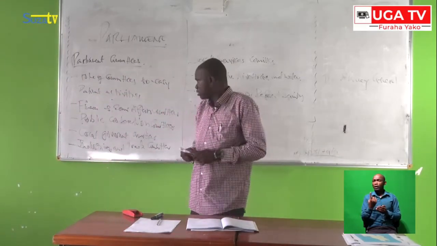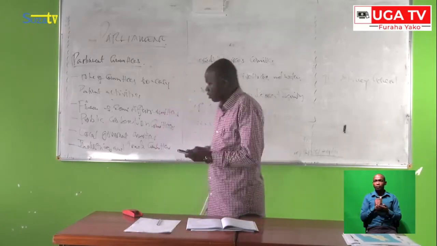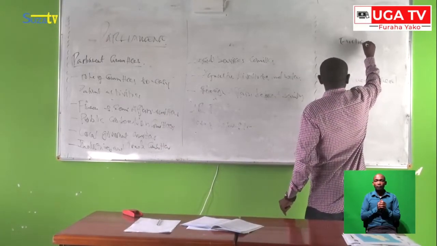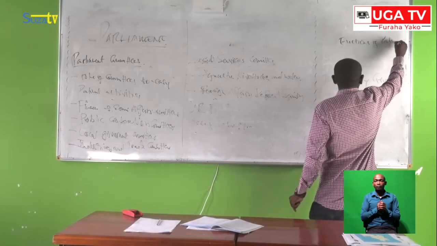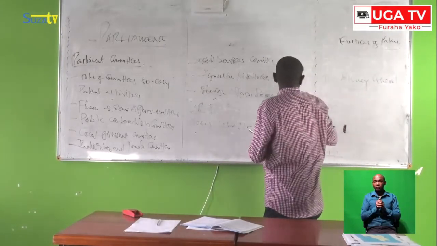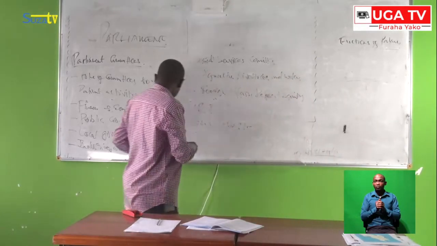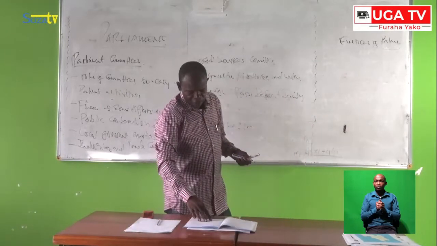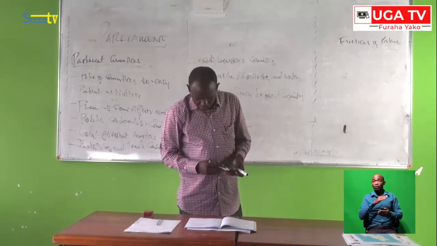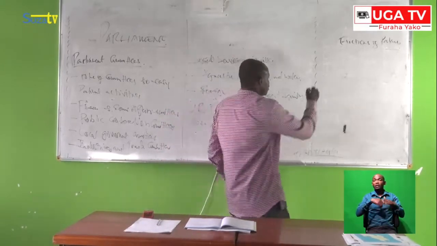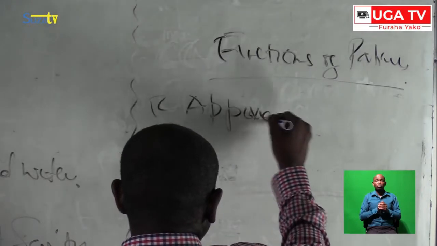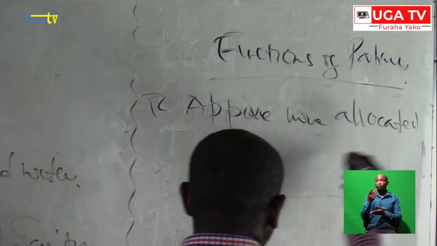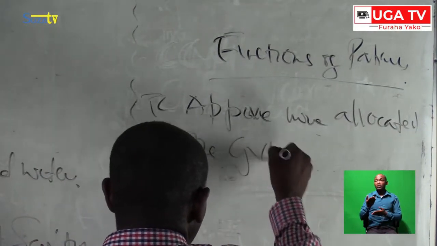So one among the important functions of Parliament is to approve money allocated by the government.